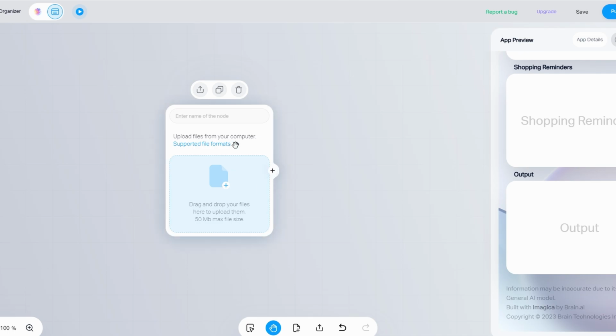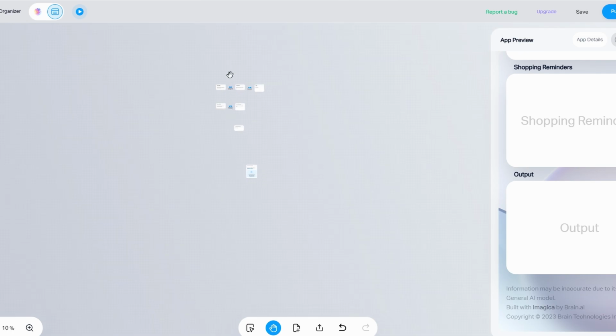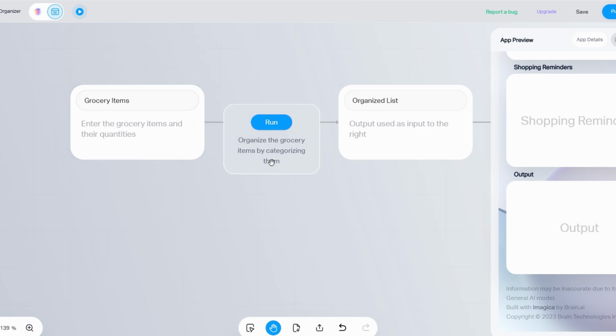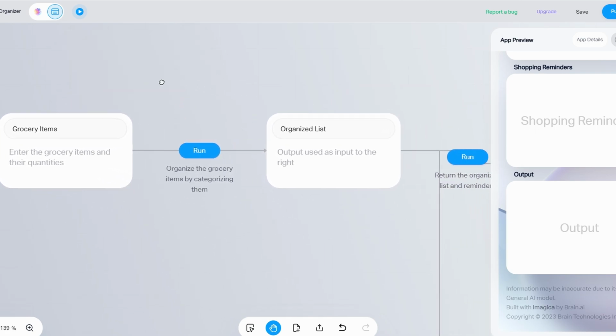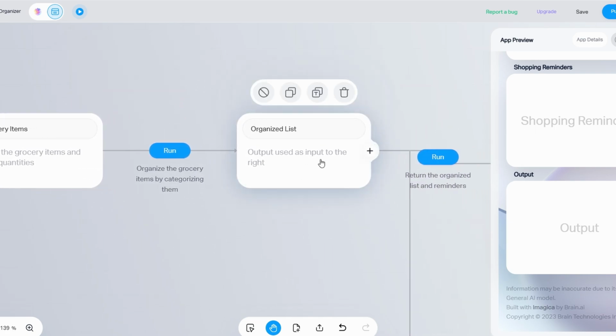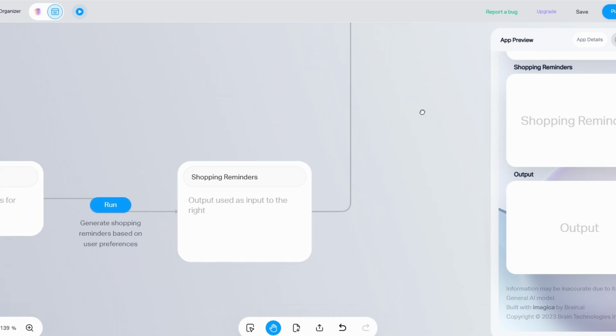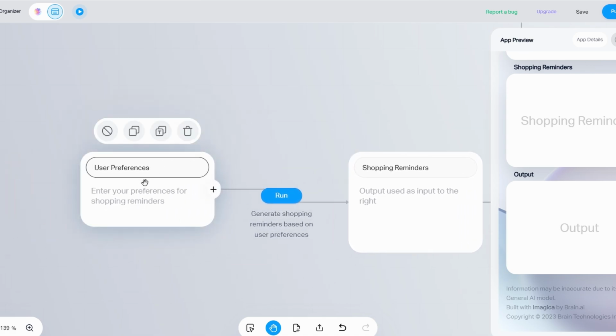A recommendation engine node to suggest travel destinations based on the user's preferred activities and budget. A data cleaning node that standardizes and organizes uploaded files for better readability. Finally, include output nodes to present the results to users in an engaging way.